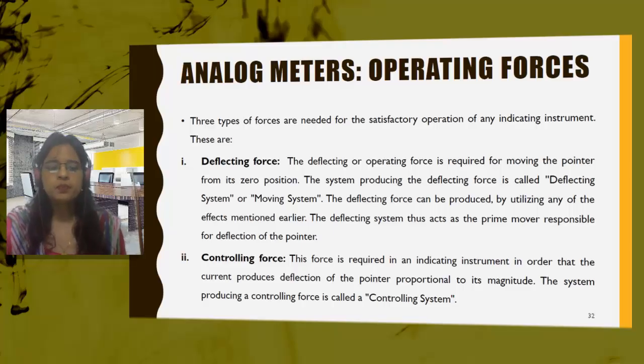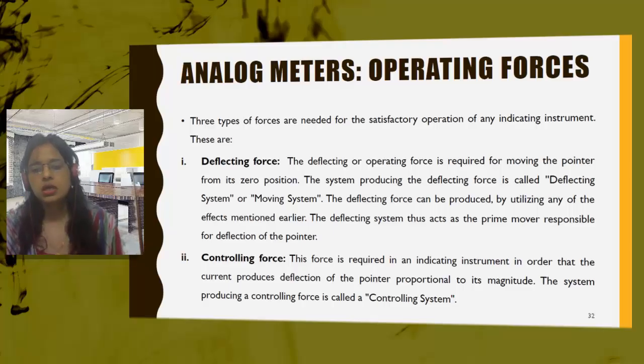So this controlling force is required in an indicating instrument in order that the current produces deflection of the pointer proportional to its magnitude. Whatever is the magnitude of the quantity being measured, the deflection should be proportional to that magnitude. That is provided by the controlling force. The system producing a controlling force is known as the controlling system. The system which was providing the deflecting force was known as the deflecting system, and the system providing the controlling force is known as the controlling system.